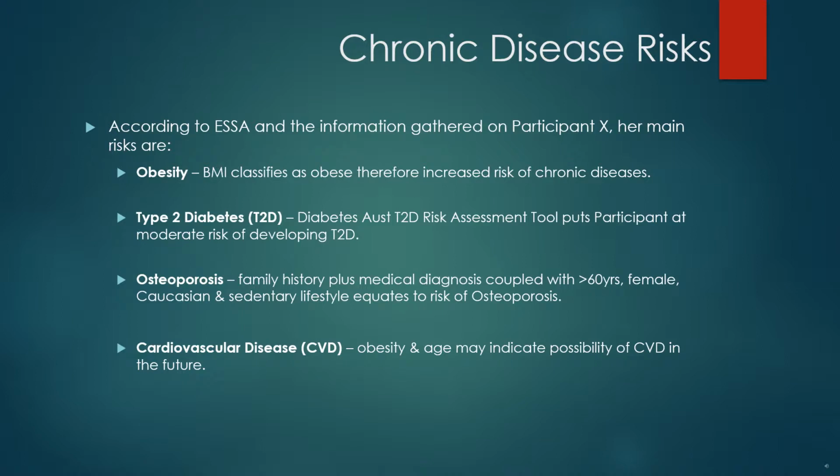According to ESSA and the other relevant information gathered on my participant, a BMI of 32.82 indicates she falls into the obese category and therefore at increased risk of chronic diseases. This includes type 2 diabetes, which my participant is at moderate risk of developing, osteoporosis, which she has a family history of and has been diagnosed with in the past. This, coupled with her being over 60 and her current sedentary lifestyle, and also cardiovascular disease, which her age and obesity indicate a potential for.